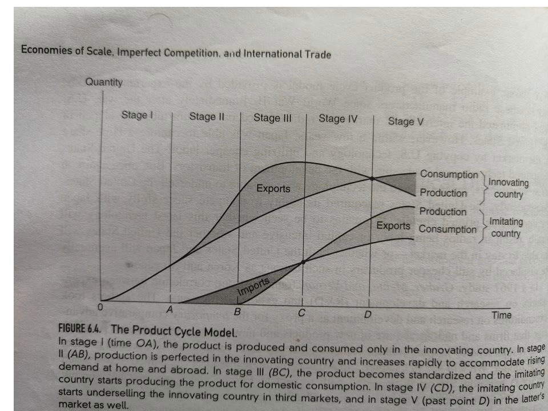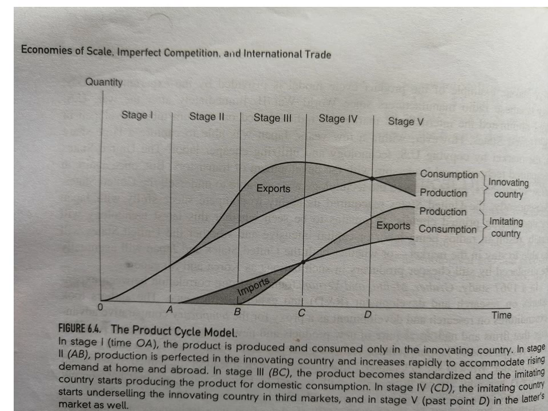That means the innovating country starts to export at this stage. At this stage, there is no foreign production. So the innovating country has a monopoly in both home and export markets.